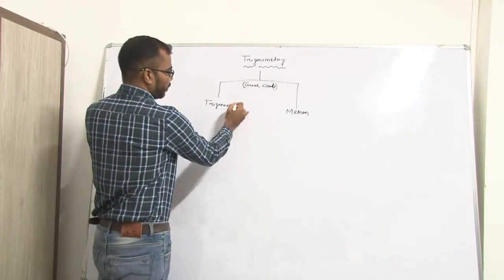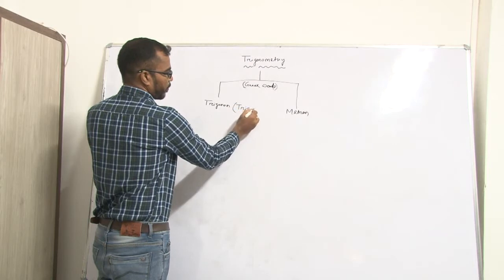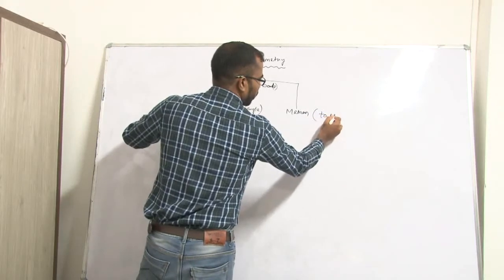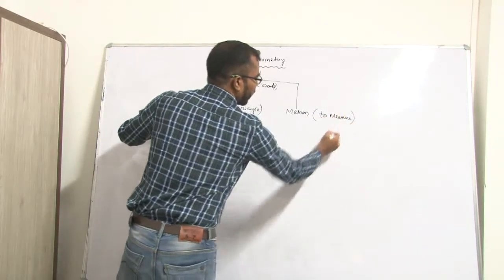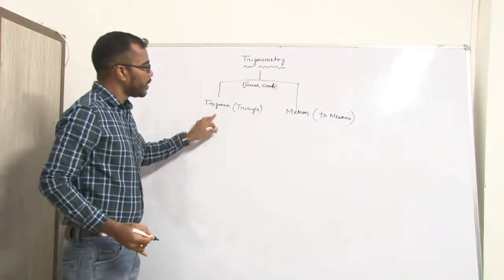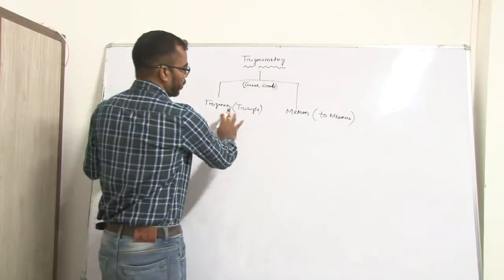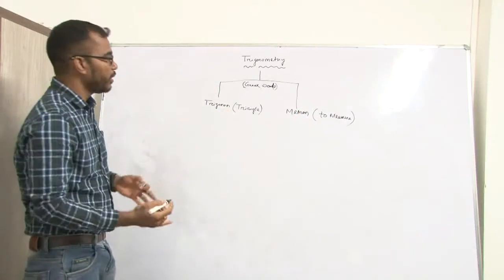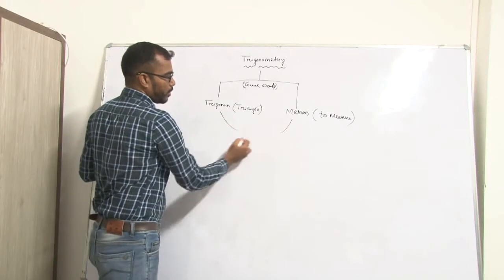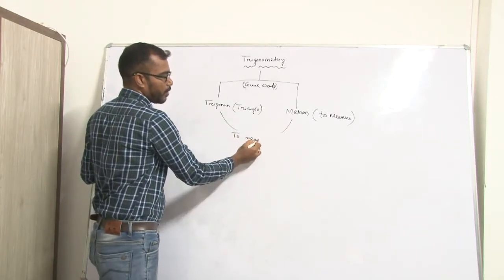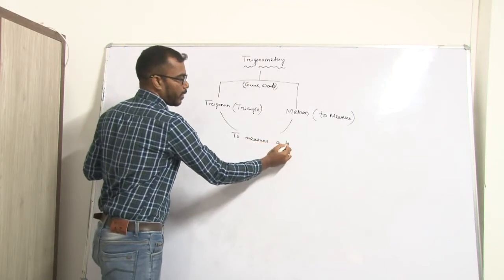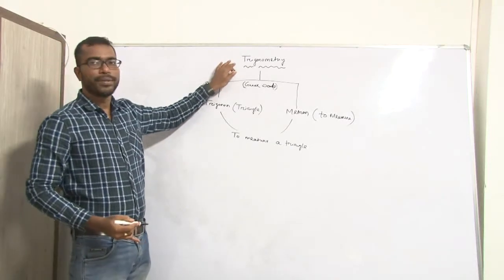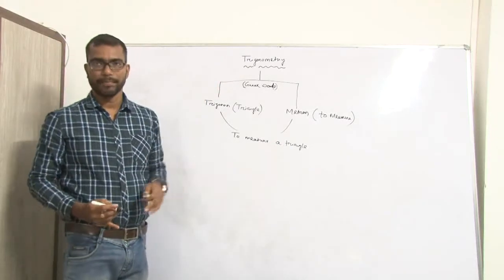Trigonon means triangle, and metron means to measure. That means if we combine trigonon, meaning triangle, and metron, meaning to measure, we find to measure a triangle. Finally, we learn trigonometry means to measure a triangle.